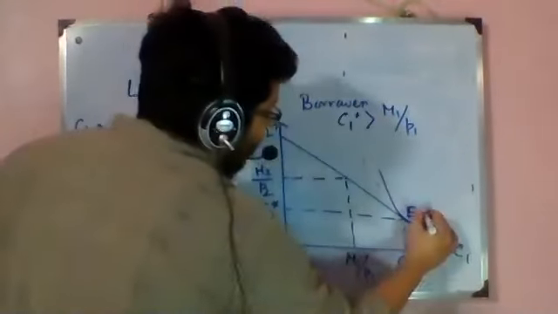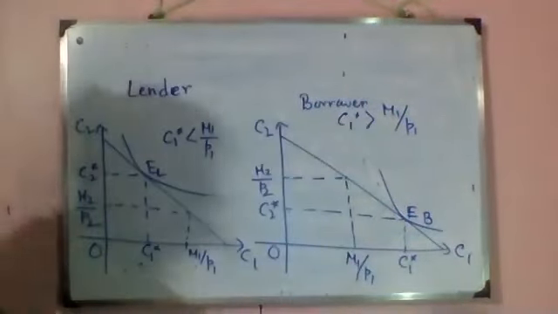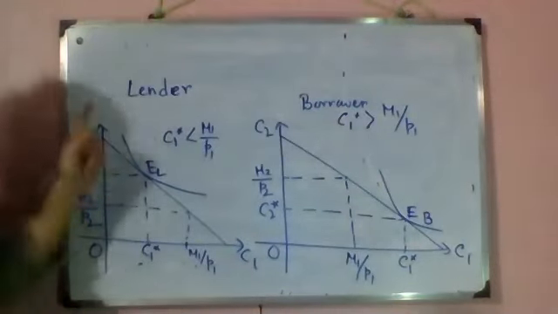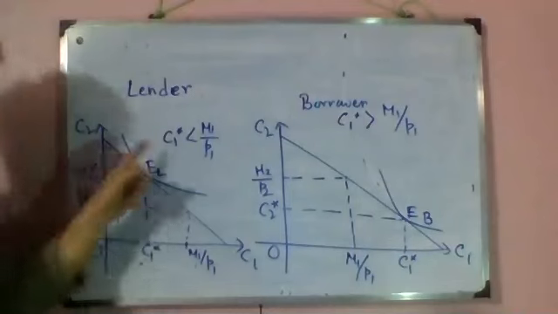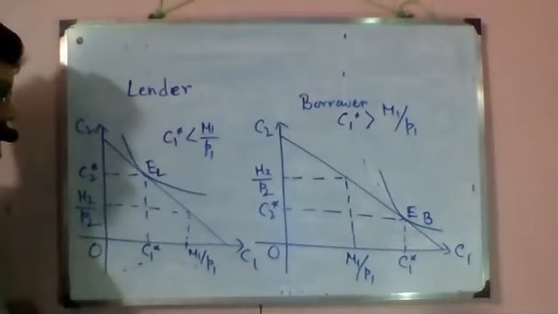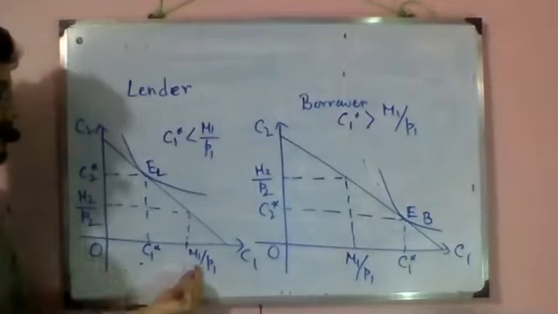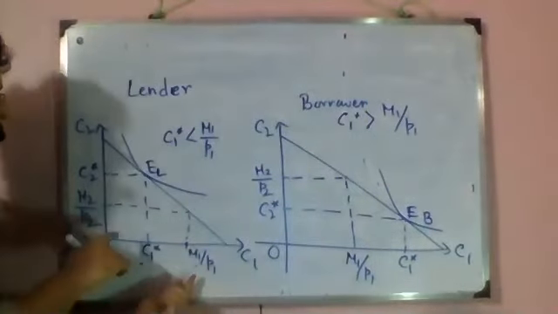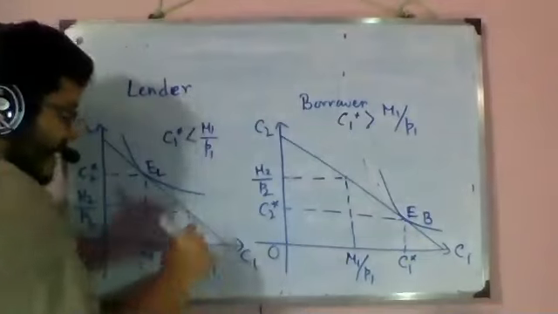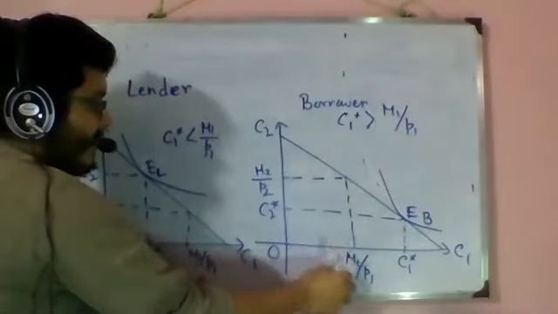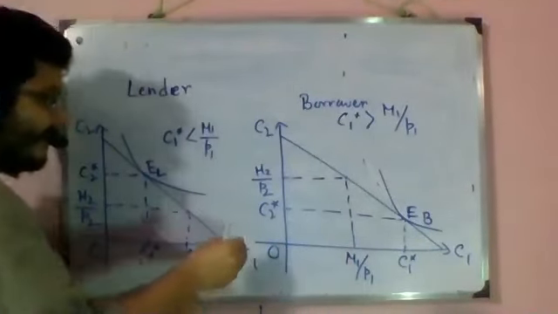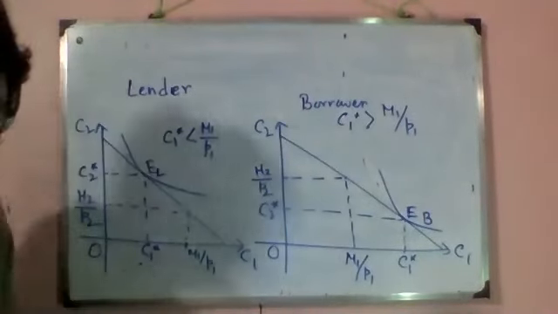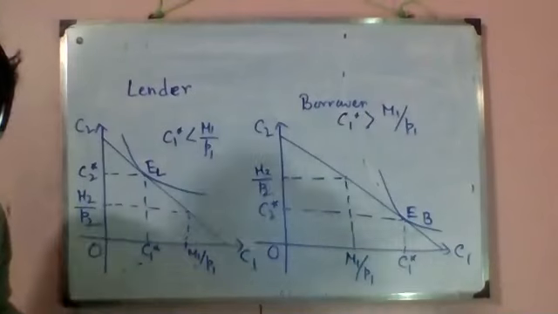So let me just tell you the trick again. I'm going to draw a lender, that is decided, so I know this is true, and because this is true, I'm drawing M1 by P1 close to the maximum point. Here, for the opposite, analogous reason, I'm taking M1 by P1 a bit close to 0. Okay. And just by doing this trick, I'm drawing a perfect diagram. All right.